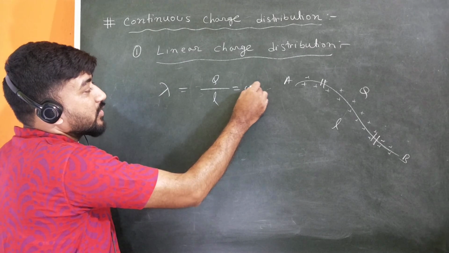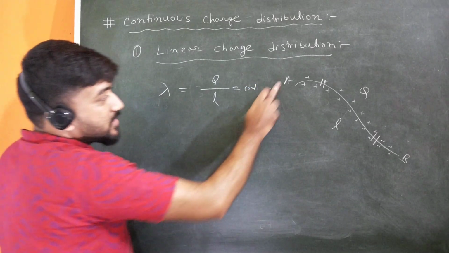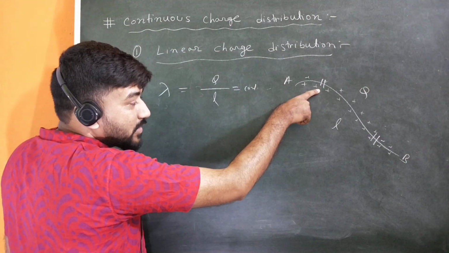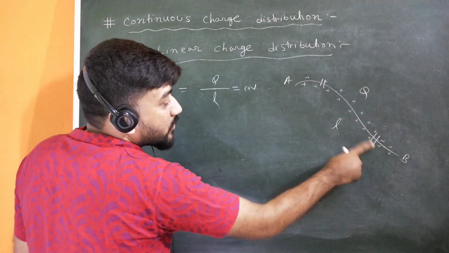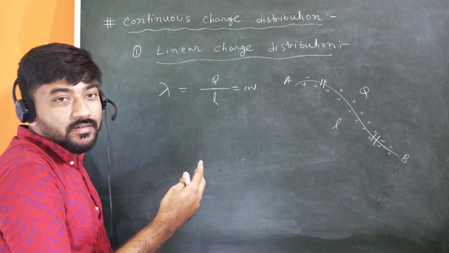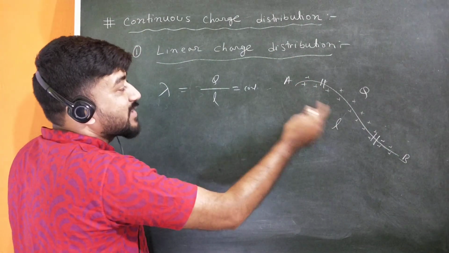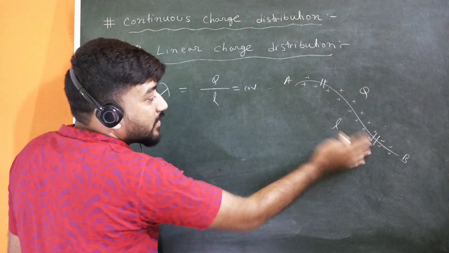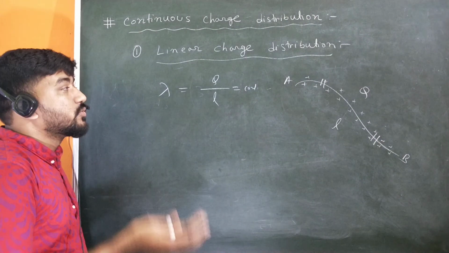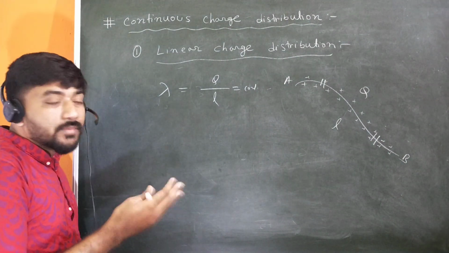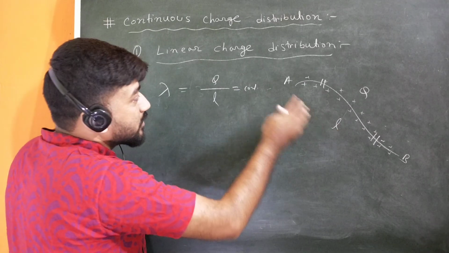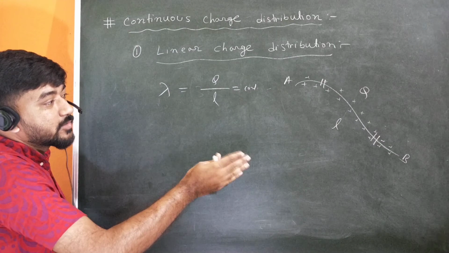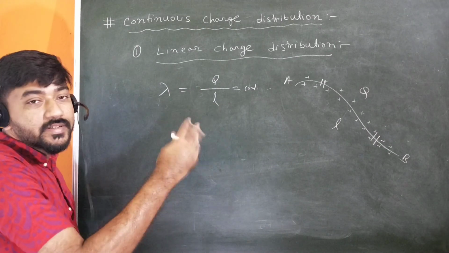So you will always get a constant value, but the charge distribution may be such that you cannot get the same charge for 1 unit length here and 1 unit length there. There is a possibility that the charge per unit length is different at different places. So what do we have to do in that case? Obviously we have to invite calculus to solve these kinds of problems. We always use calculus where there are non-uniform distributions.